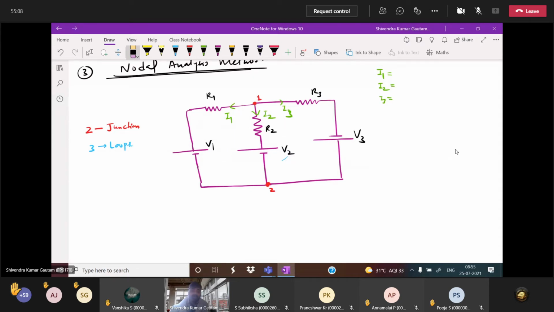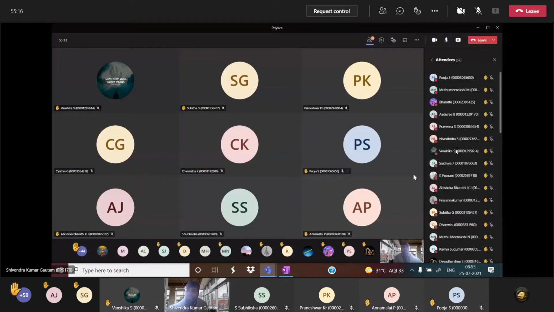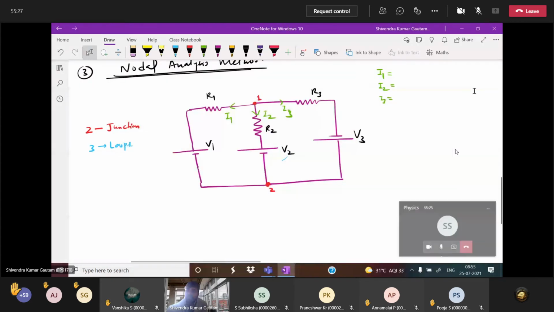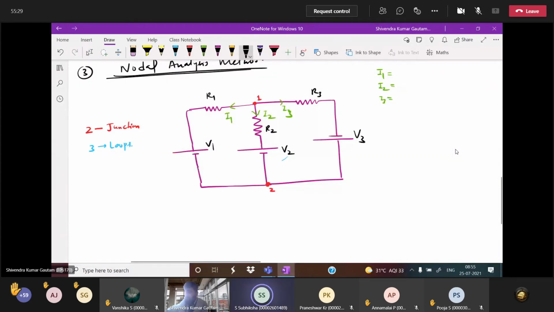Telling you the shortcut method. Tell me, in nodal analysis what we have to do: out of 2 junctions, any one junction you make ground. Ground means earthing. Generally we make ground the below point, because earth is below. So tell me which junction we can make ground, first or second? Second. So the second we made ground.